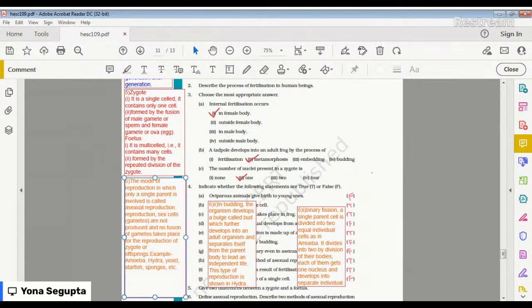Okay, so the next question you can see is: in which female reproductive organ does the embryo get embedded? You need to tell me this.